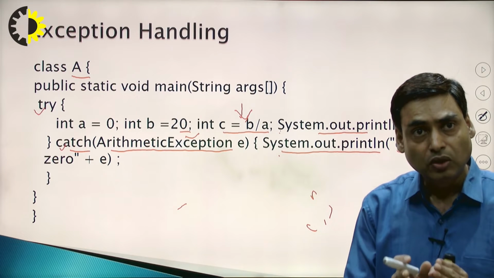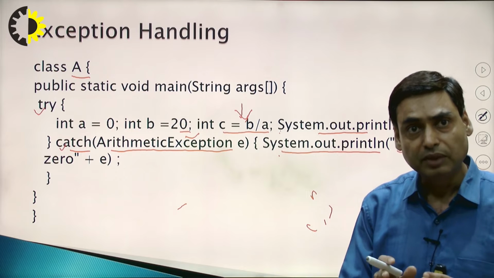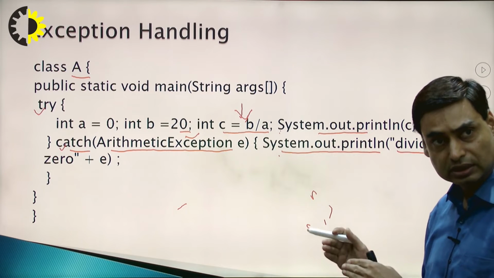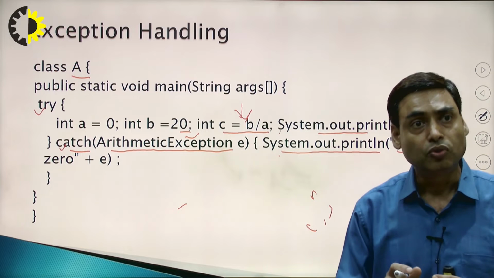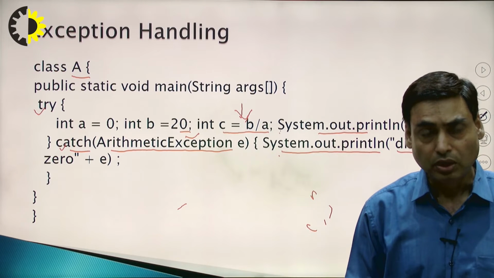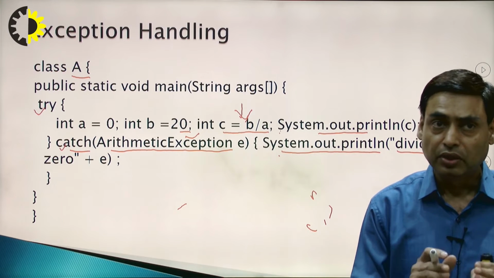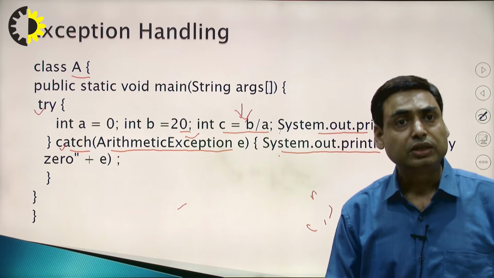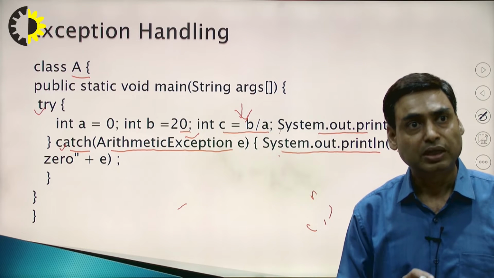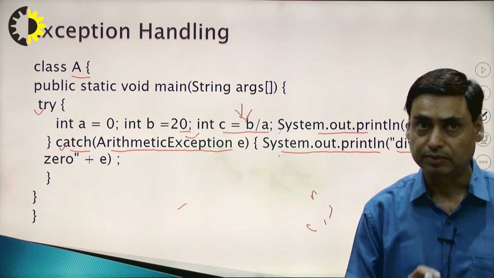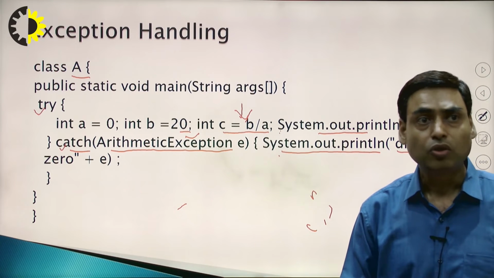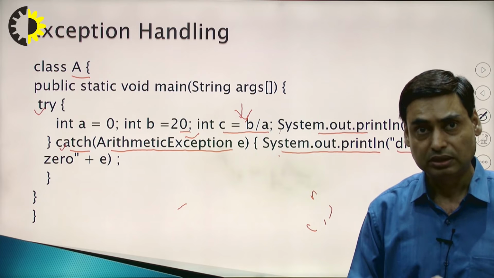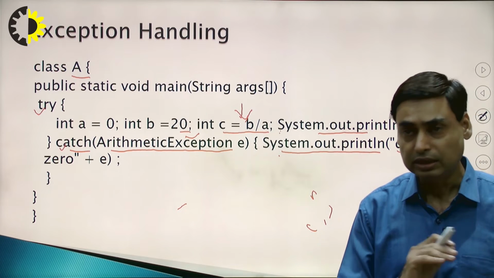In that case, when there is no exception, it will move to the System.out.println statement, that is, the next statement. It will not go to the catch block. So this program is telling us, when an exception occurs, it moves to the catch block. If there is no exception, for example if the value of A equal to 1, the exception will not occur, then it will not go to the catch block and it will execute the further instruction System.out.println C.